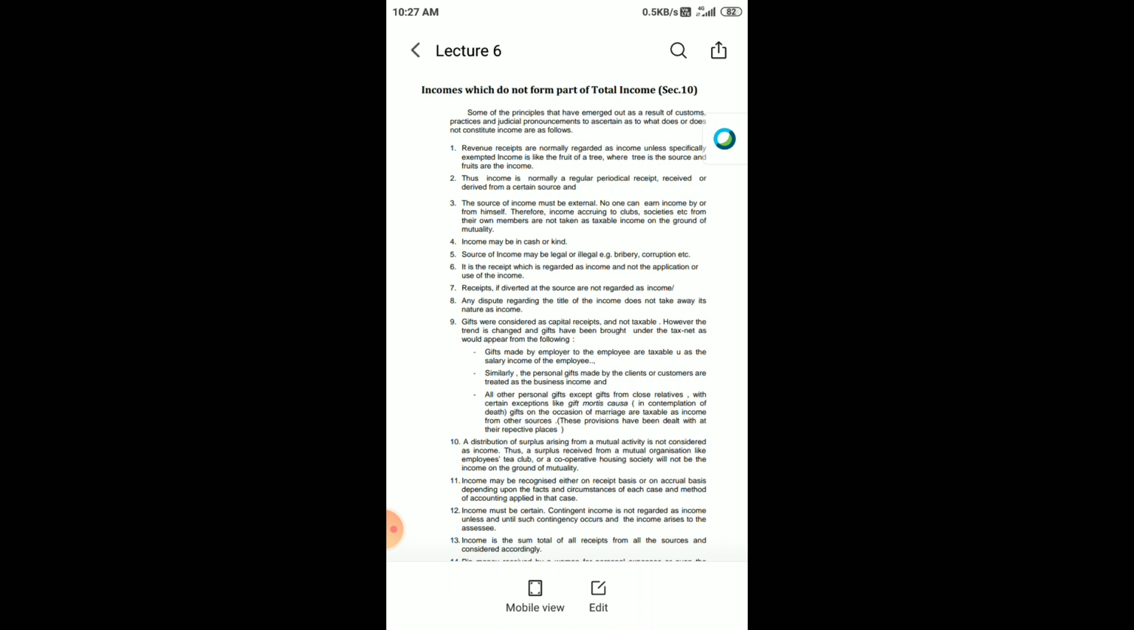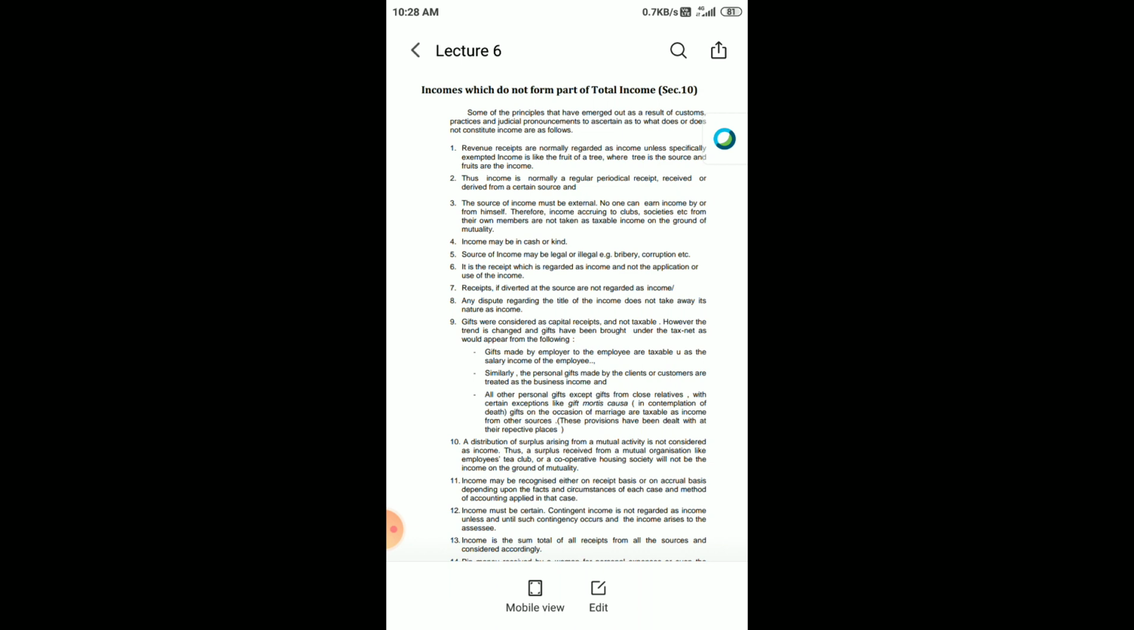Then similarly, a distribution of surplus arising from mutual activity is not considered as income, right? If anybody has distributed the surplus after rendering some mutual services or doing some mutual activities, that is not considered as income, because already in the mutual organization, whether it is a cooperative society, member of association or some association of persons, they might have already paid the taxes, and whatever is remaining after that is surplus. After payment of all those taxes or deductions, whatever remains is distributed as surplus. Hence that is not treated as income in the eyes of law.